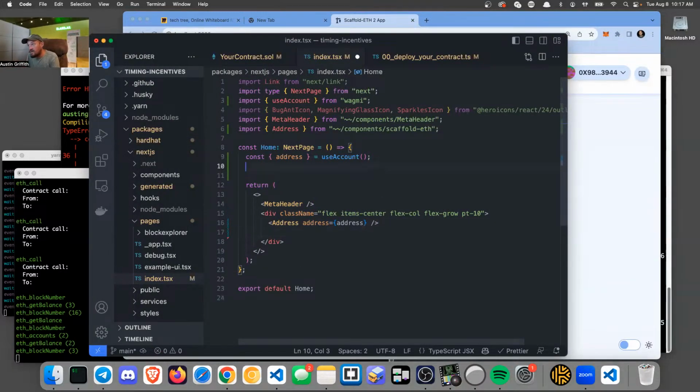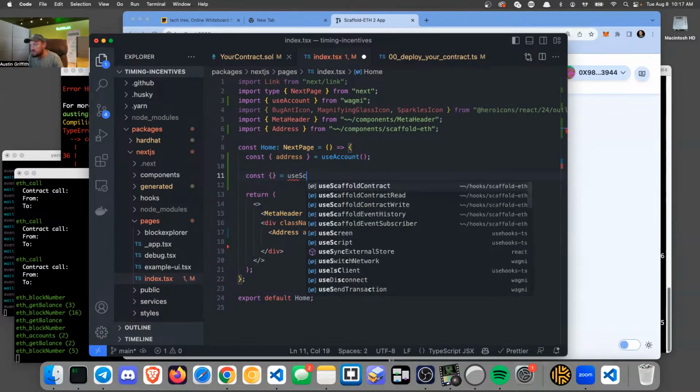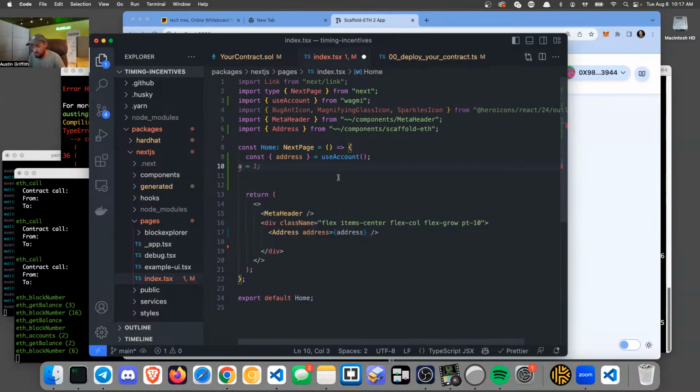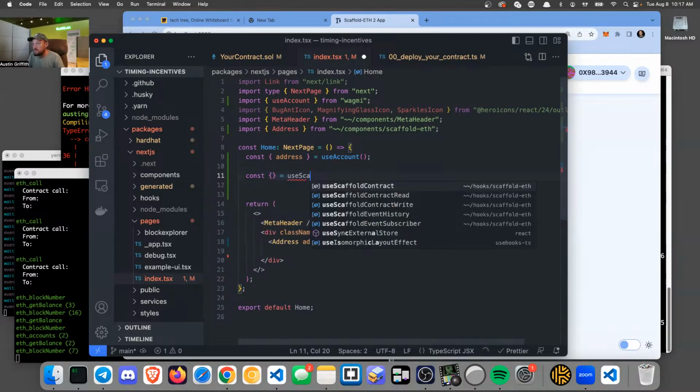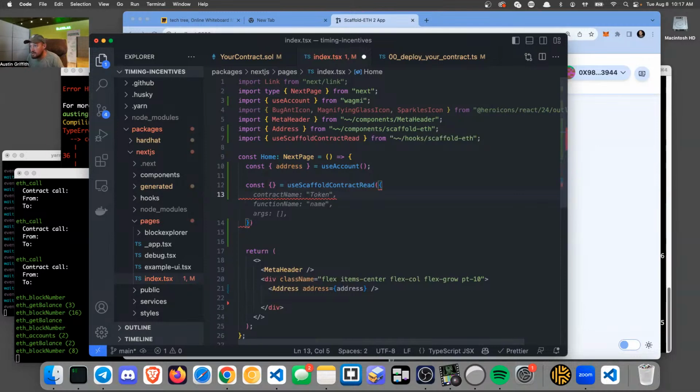Now we want to know, is this logged in user a player of the game, right? So we'll go grab something from our contract. We're going to use useScaffoldContractRead. Here we go. And that will take in an object that has our contract name, which is YourContract, I think.